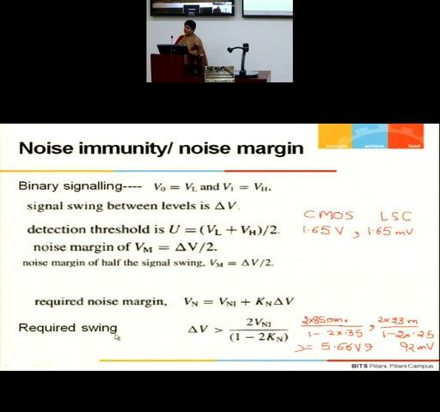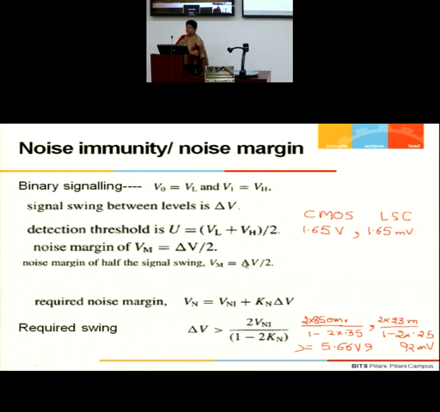So the required swing delta V should be more than how much? I have to take this expression and write delta V in terms of Kn. Vn is delta V by 2, so substitute Vn as delta V by 2, assuming my noise margin is half of the signal swing.